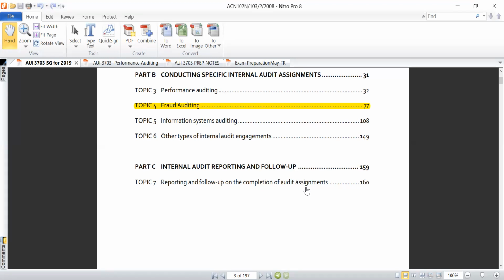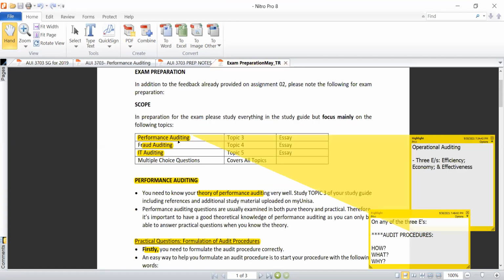But your examiner, from what I've observed over the years, dating all the way back from 2017 up to now, most of the questions are centralized on 3 essential topics that I've mentioned to you, which are performance auditing, fraud auditing, and IT auditing.